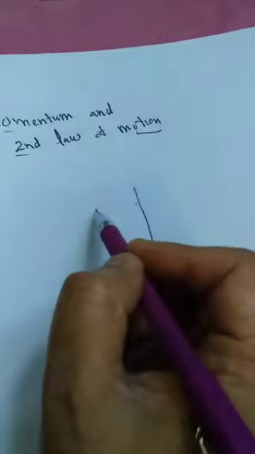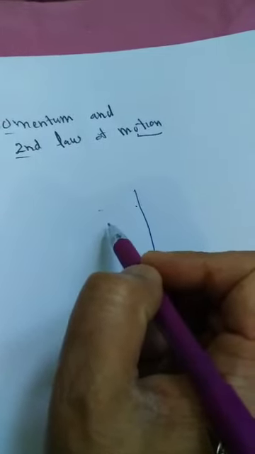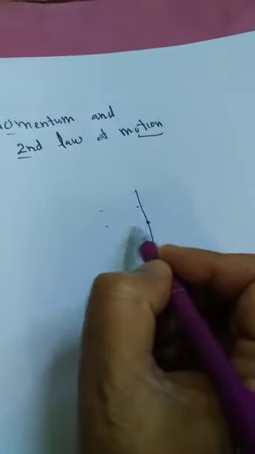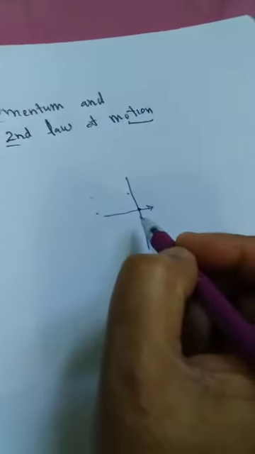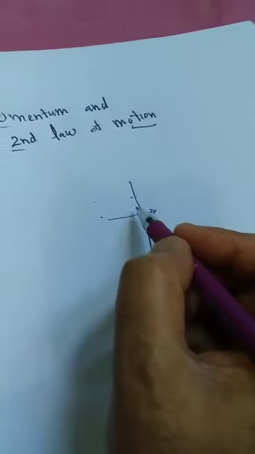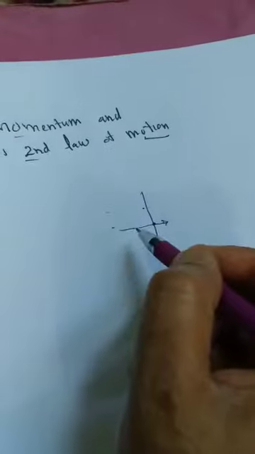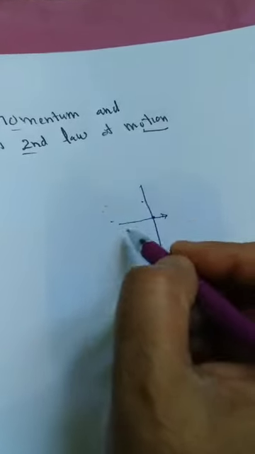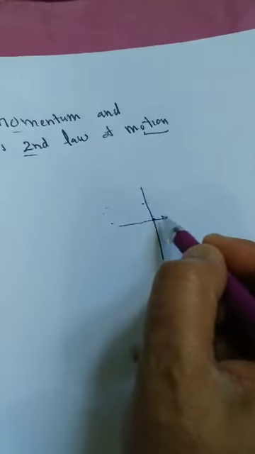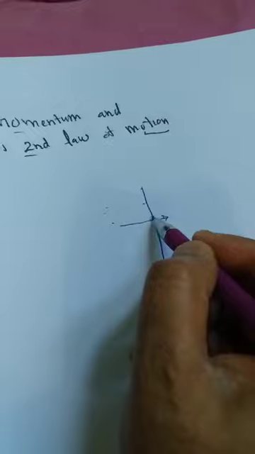But if a bullet is fired from the gun towards the wall, it will penetrate through it. That means the motion of a body depends upon its velocity, because I have taken the same bullet. I am throwing it towards the wall, it is not penetrating, and with the gun it is penetrating. That means the body which is having a velocity